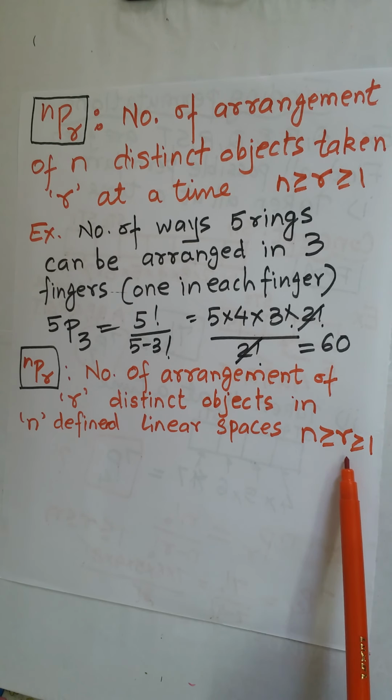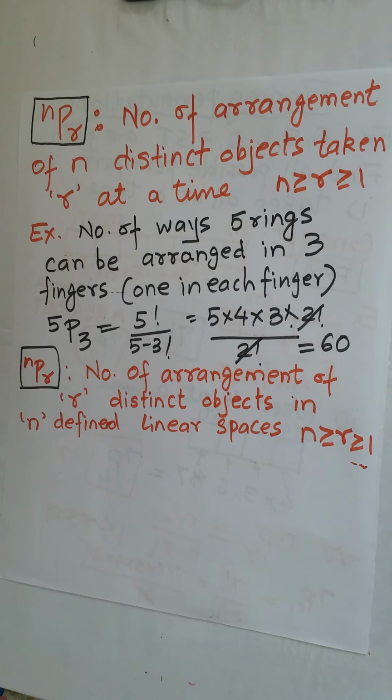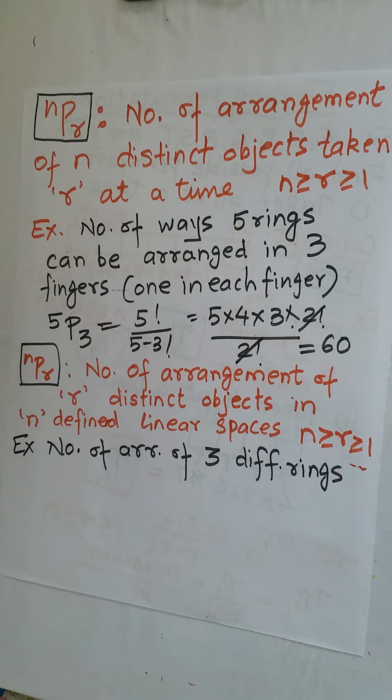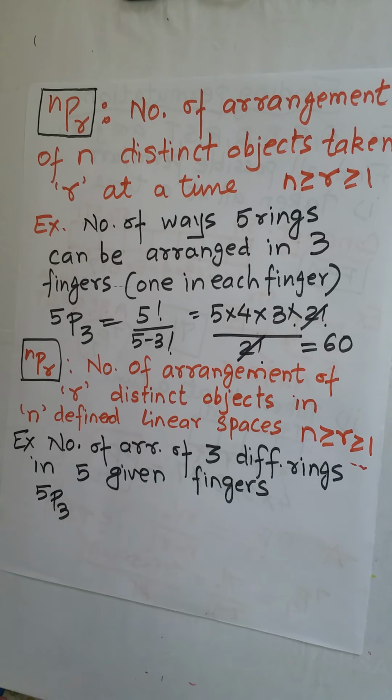Yes, n is greater than or equal to r, which is greater than or equal to 1. I will give you an example. The number of arrangements of 3 different rings in 5 given fingers is what? It is 5p3 only.